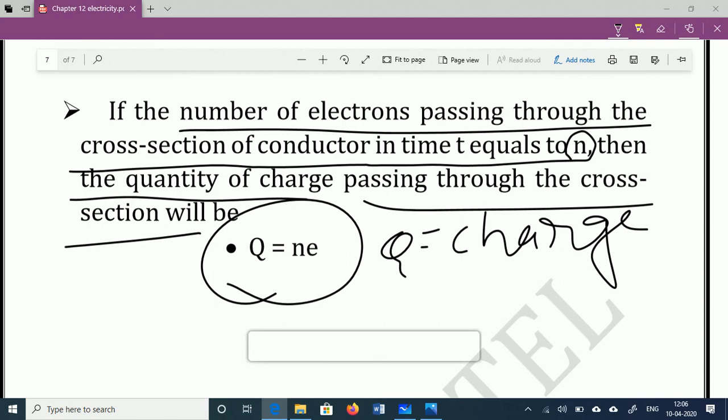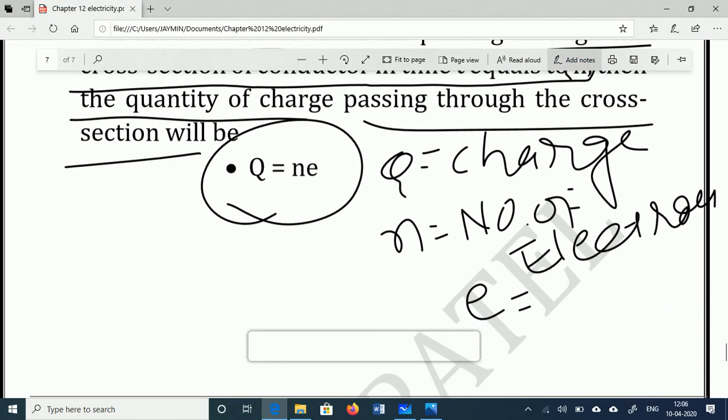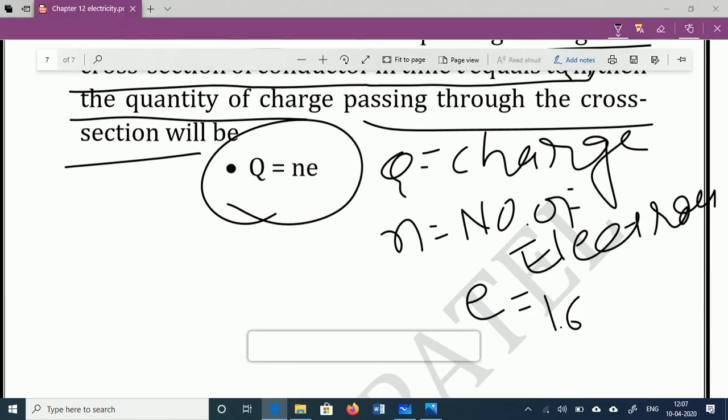Now n is the number of electrons, and e is the charge of one electron, that is 1.6 into 10 raised to minus 19 Coulomb. So q is equal to number of electrons into this charge, so definitely it will give the value in Coulomb. So we can replace the q by ne also.